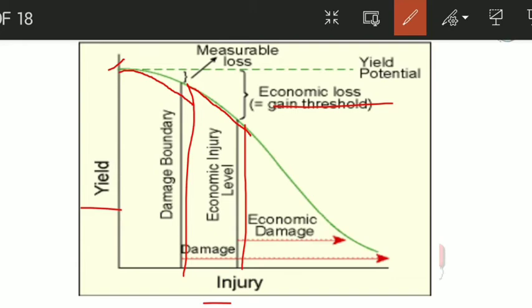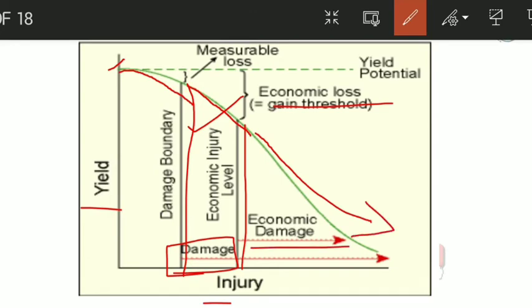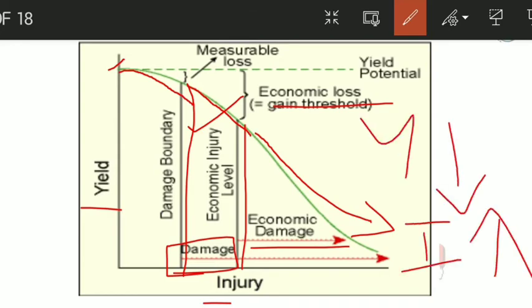If we don't, of course it reaches the economic injury level and causes damage. If it crosses the economic injury level, the yield is decreasing a lot more, so there will be economic damage to the crop. It means the yield is decreasing and the injury is increasing.